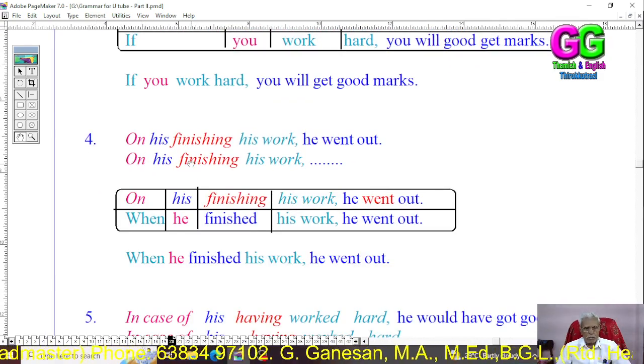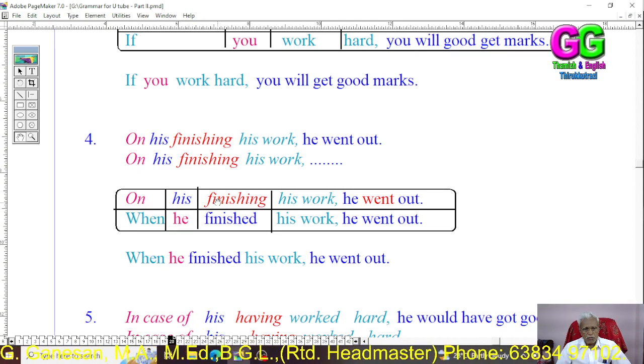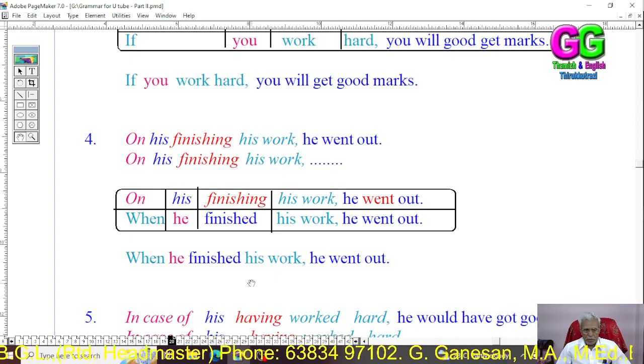Fourth example: on his finishing his work, he went out. On is replaced by the conjunction when, the subject is he, finishing becomes finish, and the tense is past tense, so finished. When he finished his work, he went out.